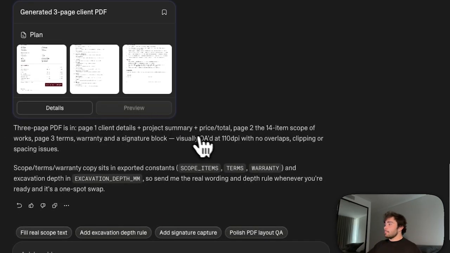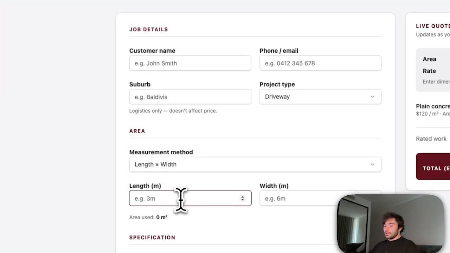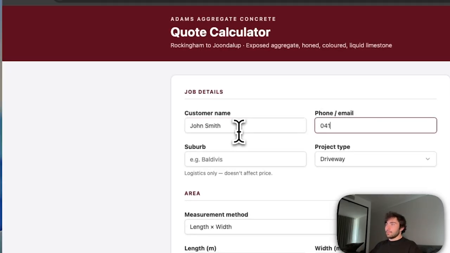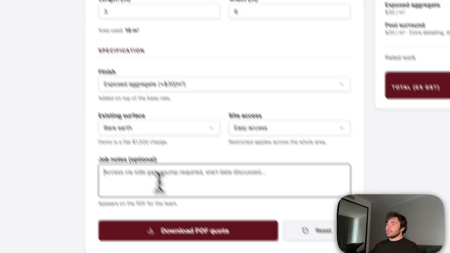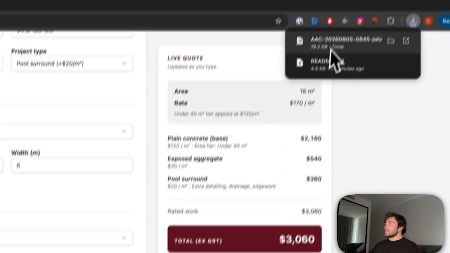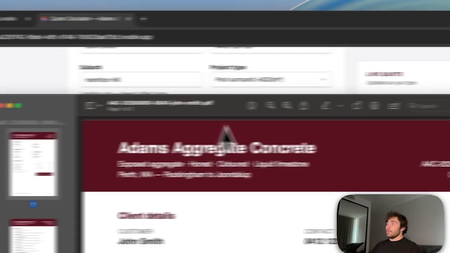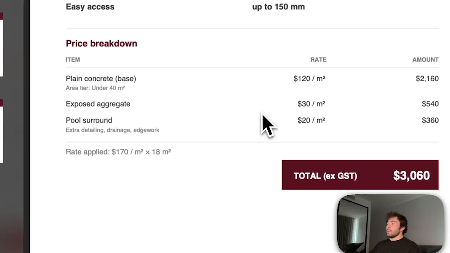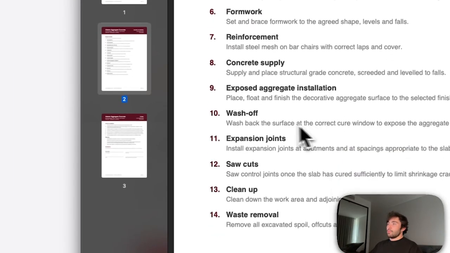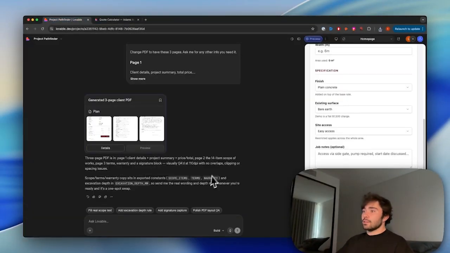Let's go ahead and preview it. Open it up, delete the previous one. Yeah, let's play around with it. Looks pretty good. Downloader. Not this one. Out with the old, in with the new. Come on. So yeah, it's got what we were checking out before. We got our scope of works, and we have our T&C's, warranty, acceptance, which is pretty nice.